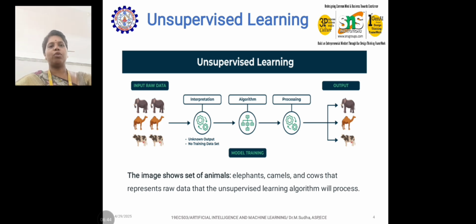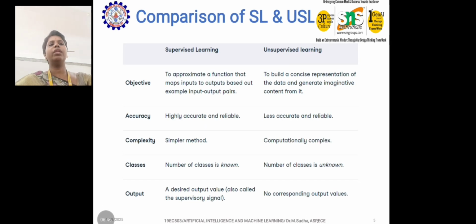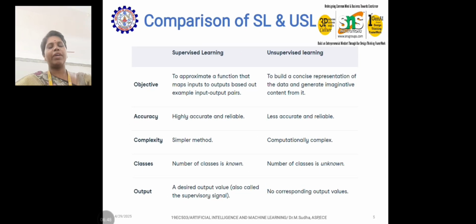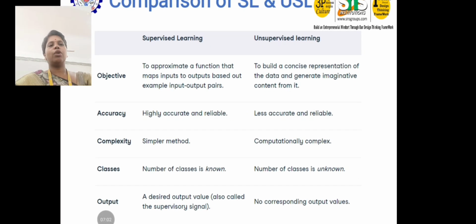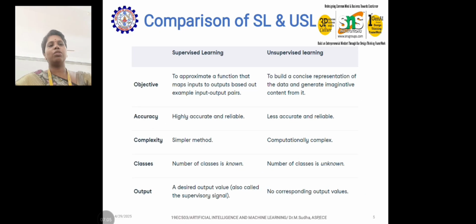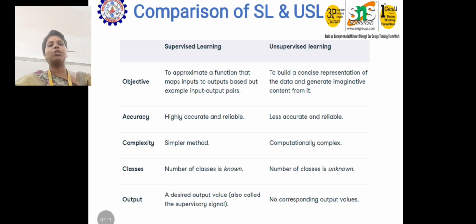So now we know about supervised learning and unsupervised learning as a basic thing, and coming to the algorithms, we will see them in a very detailed manner in the forthcoming units. So now you are aware of what is supervised learning and what is unsupervised learning. Now we will compare the unsupervised and supervised learning based upon objective.